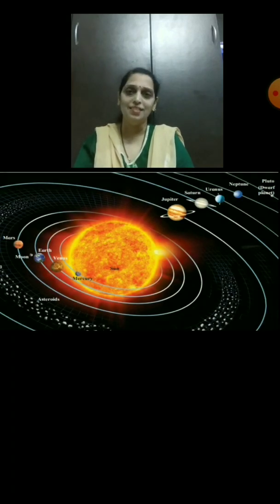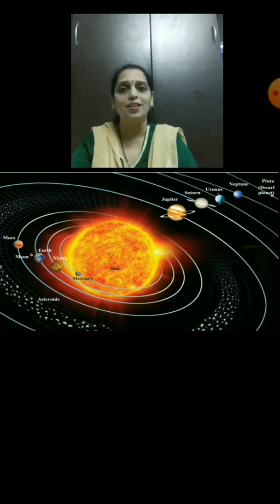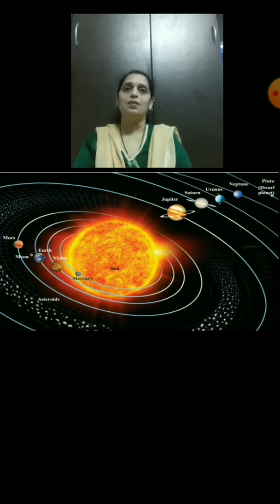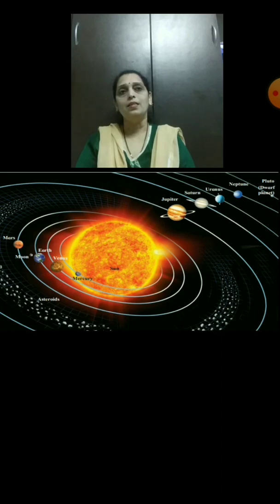Students, this is the diagram of the solar system. Now the Sun is the closest star to the Earth. The Sun, which is a star, and the planets that revolve around it together form the solar system. Besides Earth, there are 7 other planets that revolve around the Sun.